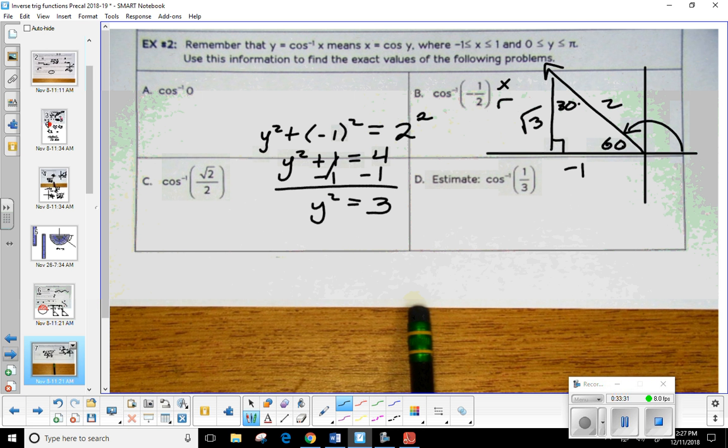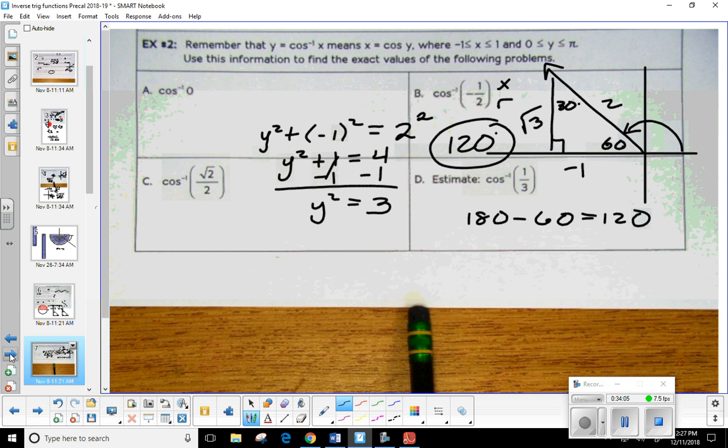How can I figure out how far we've rotated so that there's only 60 degrees left? Yeah, just subtract from 180. So what's 180 minus 60? 120. So my answer is 120 degrees. Now, what if I wanted that in radians? Yeah, multiply it by pi over 180.